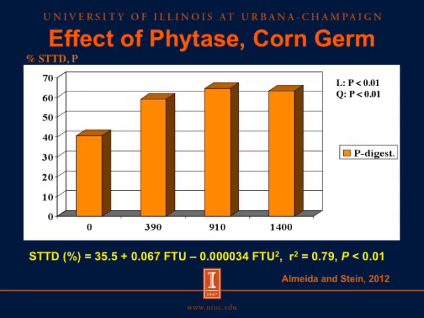This response can be described by the equation shown at the bottom of this slide, and here we see that standardized total tract digestibility of phosphorus can be calculated as 35.5 plus 0.067 times the phytase unit, and then we subtract 0.000034 times the phytase unit squared, and the R square for this equation is 0.79, and the model is also significant. So this is how we can calculate the response of phytase added to corn germ.